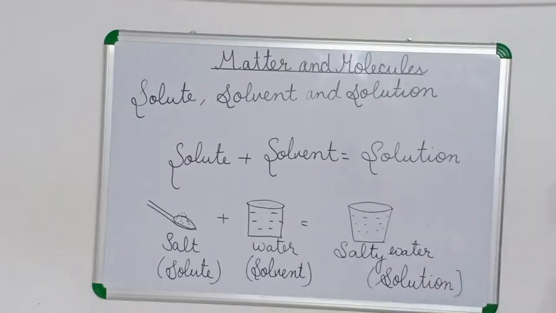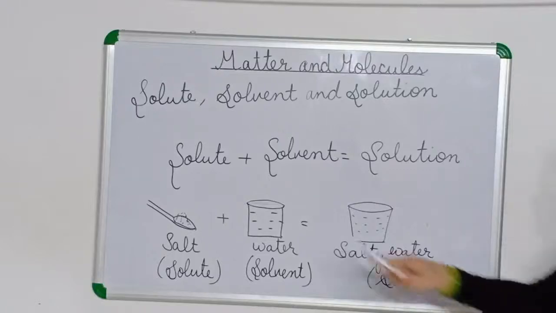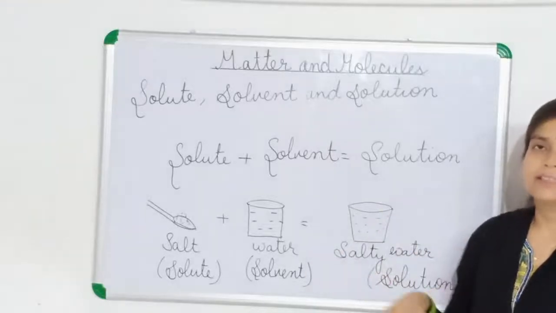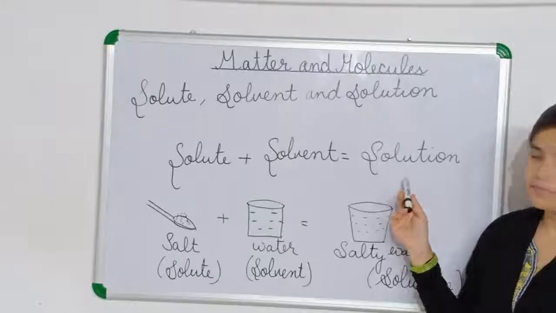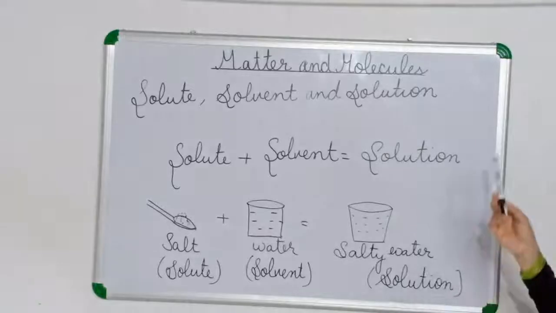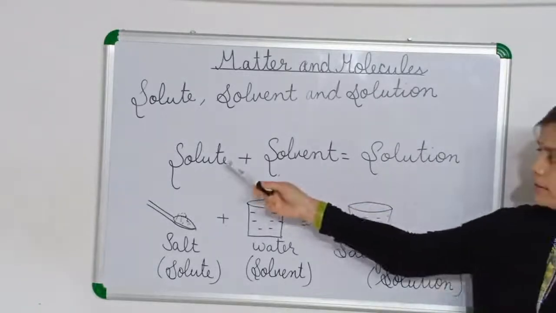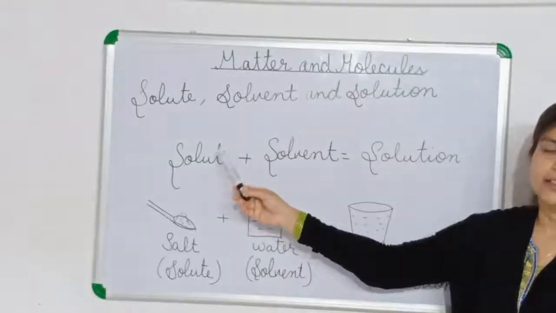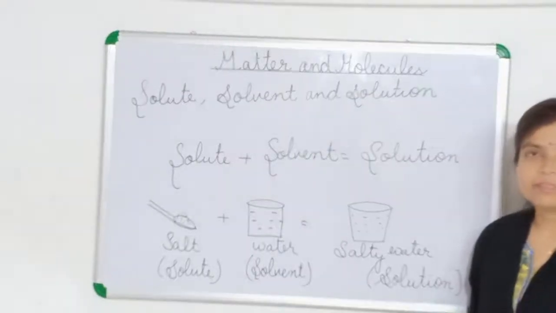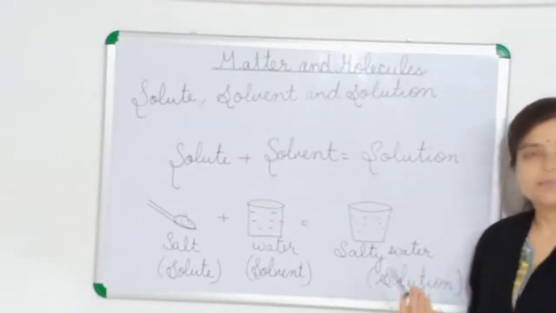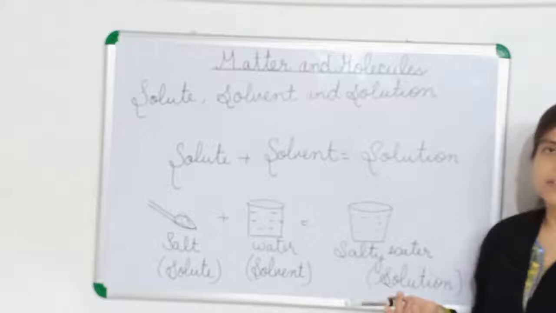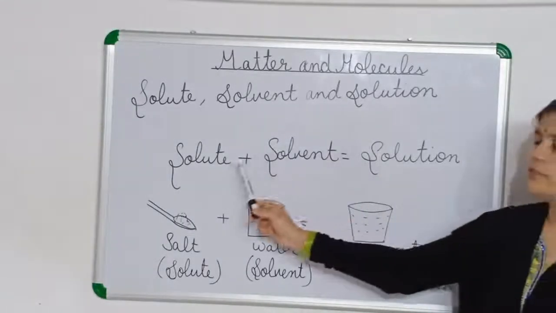So again, let's recall what we have learned. By dissolving solute in solvent, we get solution. Okay? Solute plus solvent is equal to solution. Then what is solute? Solute is a solid that dissolves in liquid. It can be sugar, it can be salt. Sugar also we can dissolve in water. Then sugar is solute here. Sugar is solid also and it is dissolving in water. So the solid that dissolves in water is called solute.